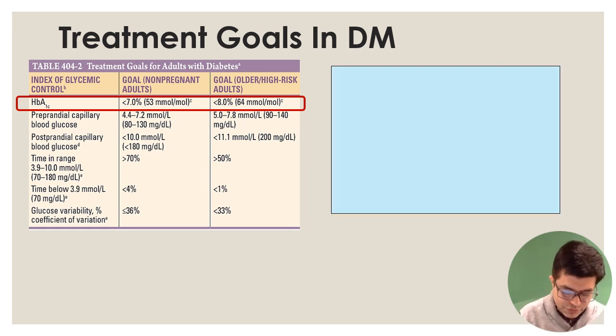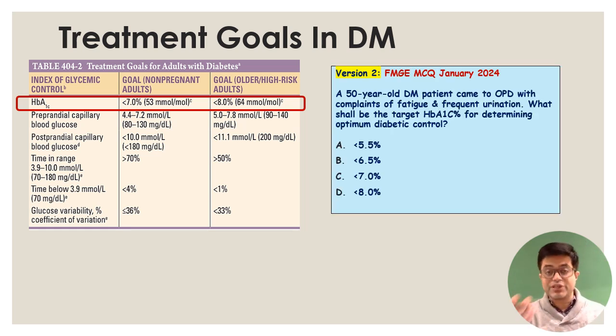So how does the question look now? This was the question I just showed you. FMG MCQ January 24, a 50-year-old diabetic patient, he has symptoms of diabetes. What should be the target HbA1c for optimum control? And here the answer will not be 6.5%. Here it will be less than 7%, and that is your answer. So be careful what the examiner is asking. This has been a recently asked question. Variations of this question can be repeated.